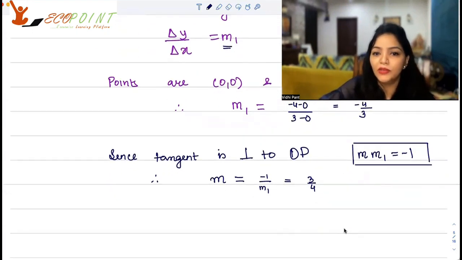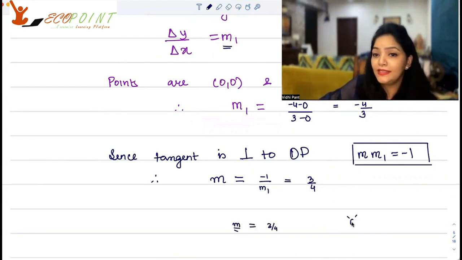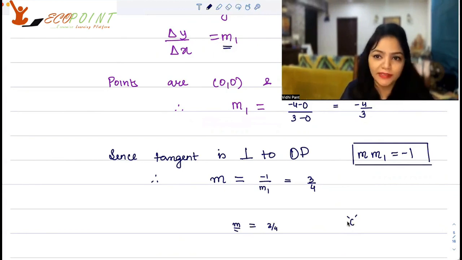Great. Once you have the slope of the tangent, you can clearly figure out the equation. Why? Because I wanted to know what is M. I have M. Now I need C. Once I have C, then I can easily create y equals to mx plus c. How will you find C?